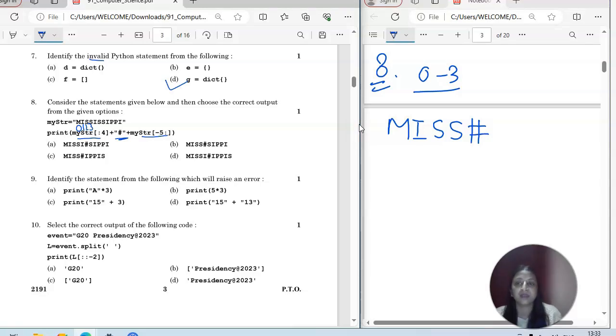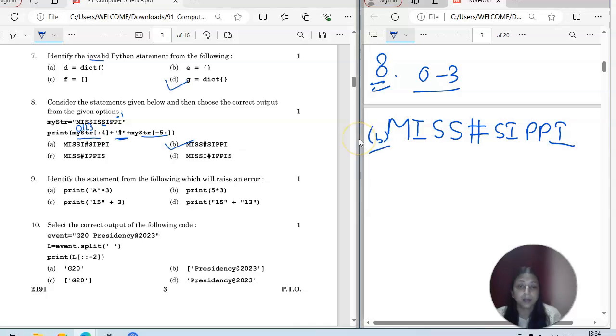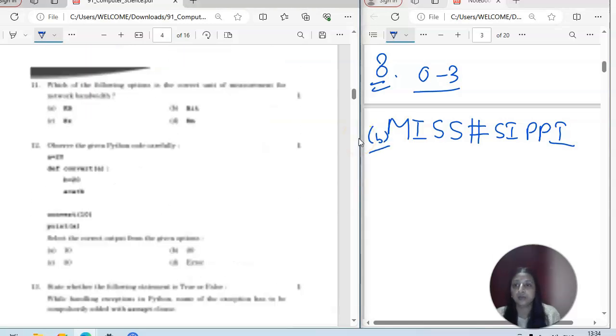So backward indexing is starting with -1. So this is -1, -2, -3, -4, and -5. So from here it is starting. So SIPPI will come, SIPPI. So that's the correct answer. You please check it, which one is the correct one. MISS. This is B option is the correct answer, right? For 8th one. Now you will go for the 9th question.